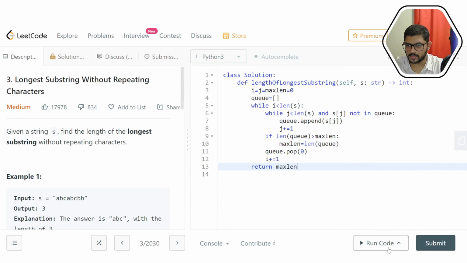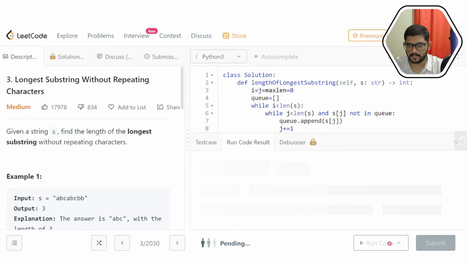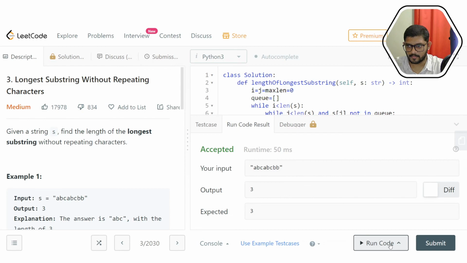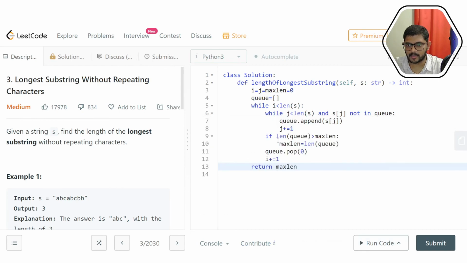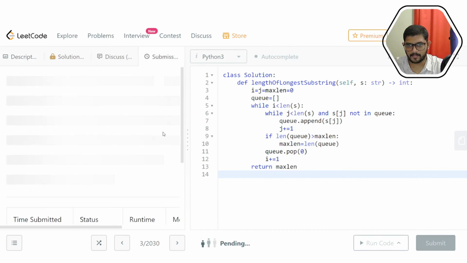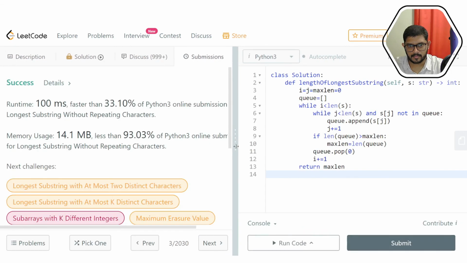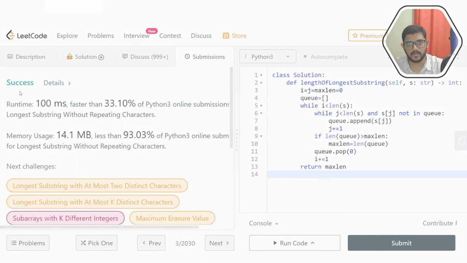Let's try run this and check how it works. It works fine. So let's submit our solution and see if it clears all the test cases. Okay, it's accepted. Even our solution is fine.